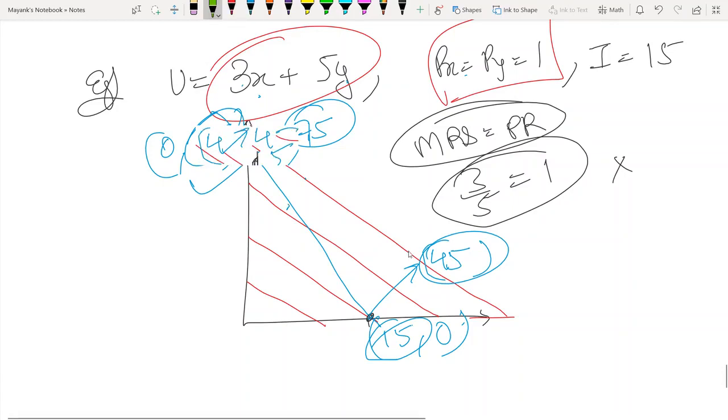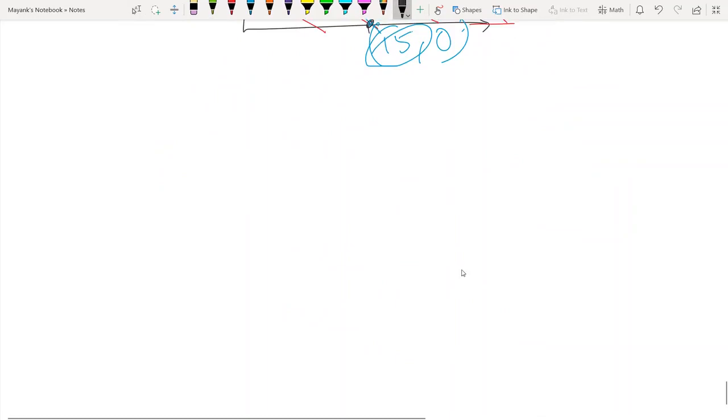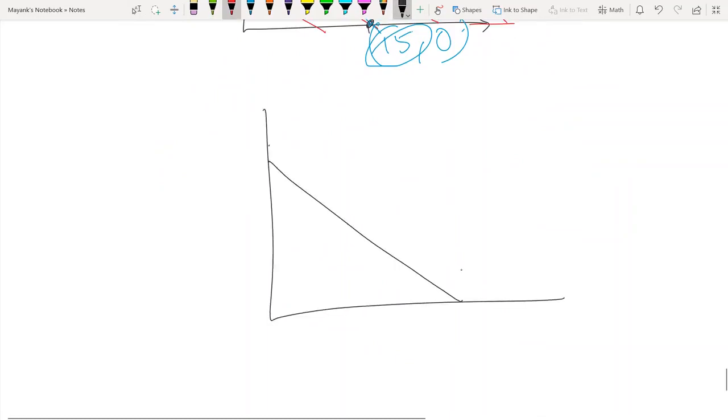But in case that the ICs are steeper than the budget line, so जब IC steeper हो जाएंगे budget line के, let's say a situation like this. This is your budget line, and these are your ICs. Let's say this is your budget line, and the ICs are steeper.